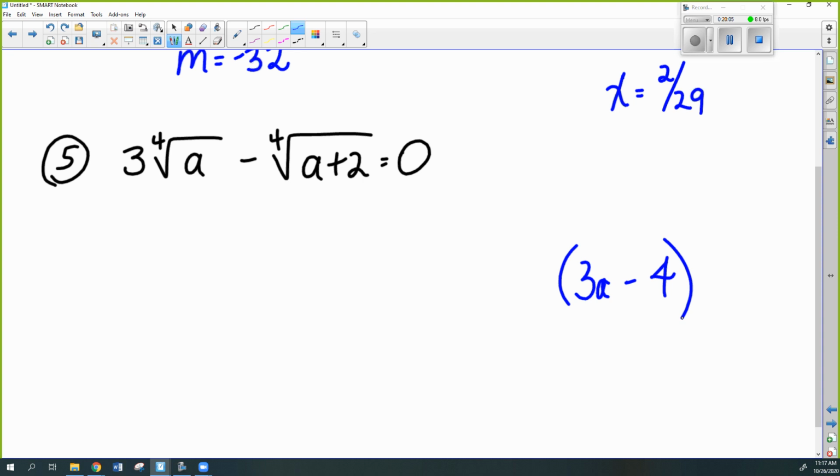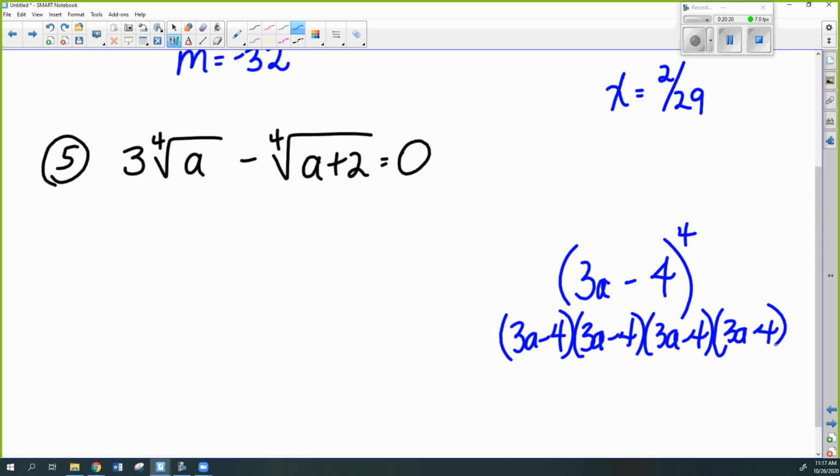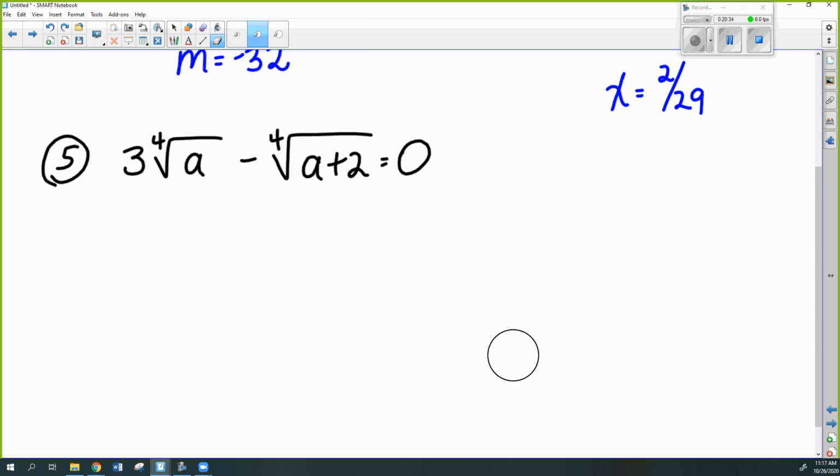If I were to raise this to a power, then technically I would have to write it out 4 times, and that would require a ridiculous amount of foiling. And I definitely don't want to do that with radicals, okay? And so that's why you absolutely want to isolate them on opposite sides if at all possible, okay?